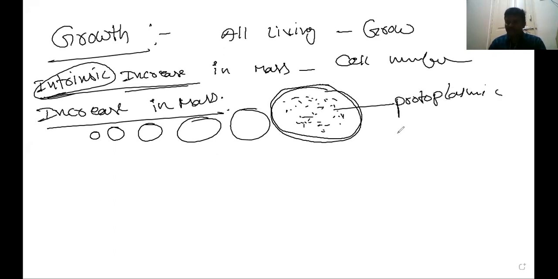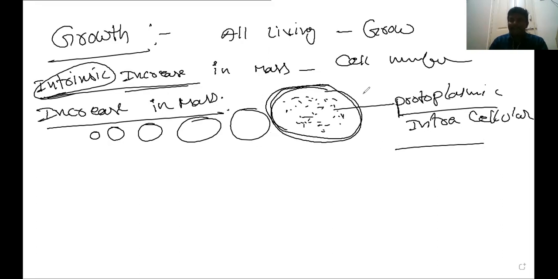Protoplasmic matter of the cell means all the intracellular organelles inside the cell, whatever they may be, are increased. You already know what intracellular organelles are, so we can't discuss that here. Generally, the increase in protoplasmic matter of the cell is one of the parameters of growth. It is a specific feature of living organisms.